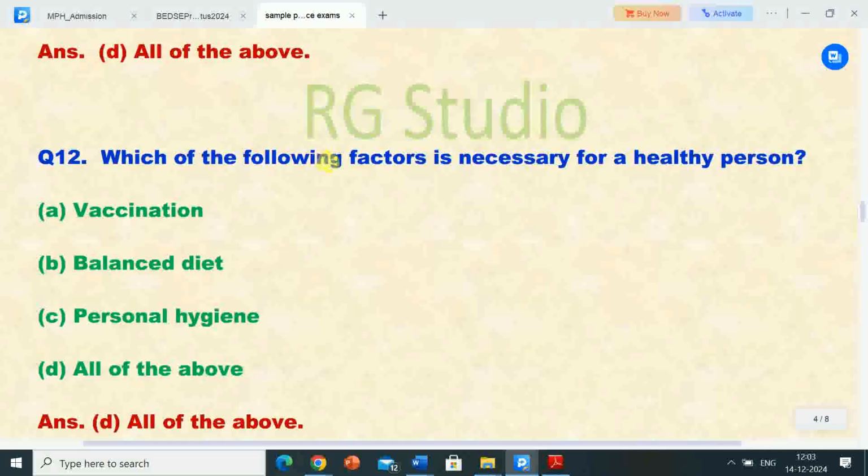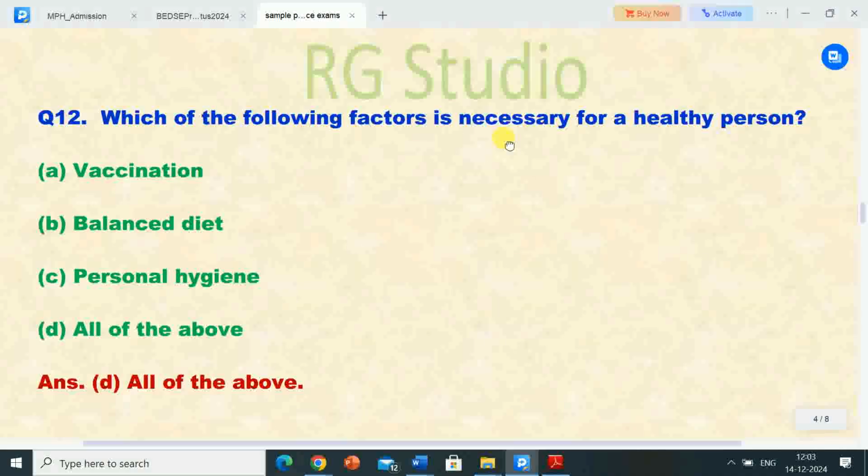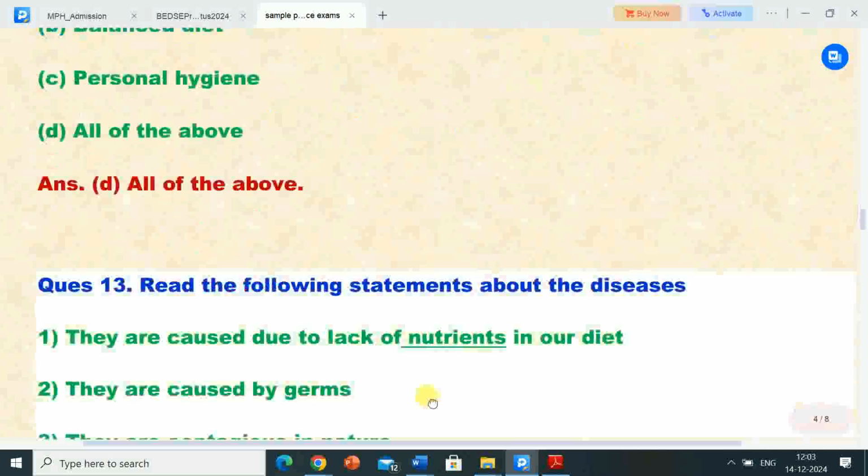Next question is, which of the following factors is necessary for a healthy person? Options are A. Vaccination, B. Balanced diet, C. Personal hygiene, D. All of the above. So correct answer is option D, all of the above. So vaccination, balanced diet, personal hygiene, these all factors are necessary for a healthy person.